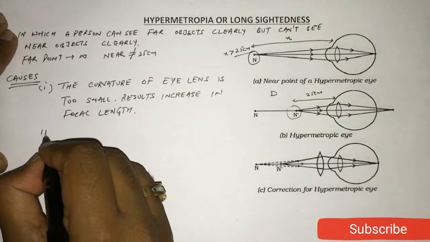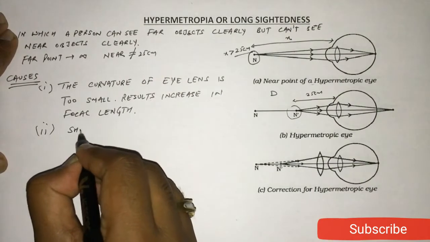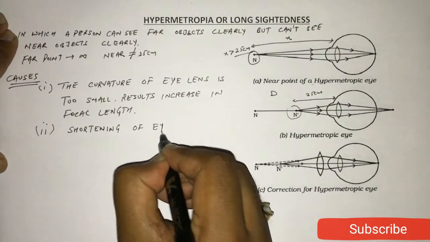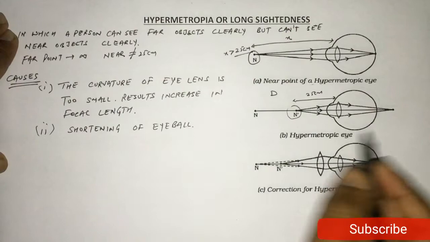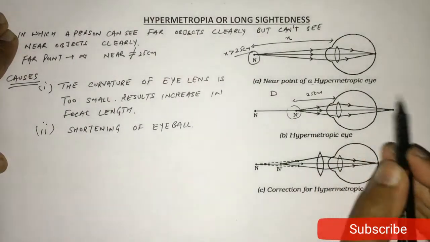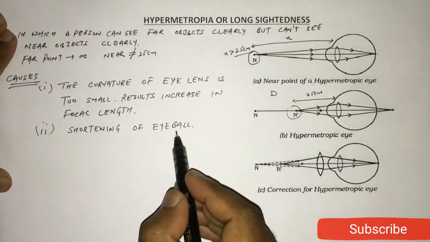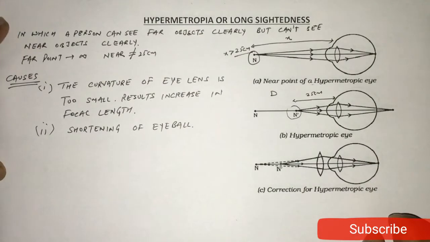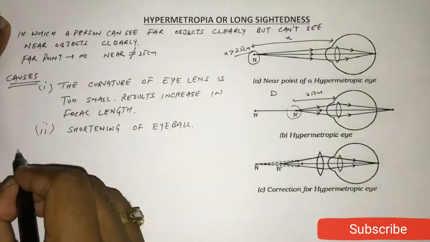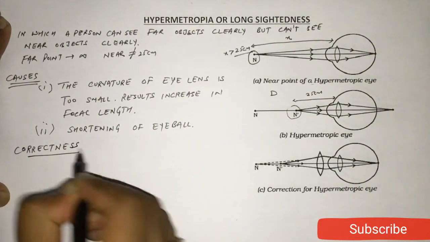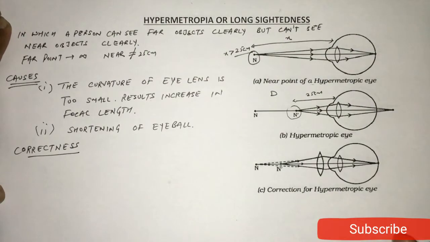Second cause is shortening of eyeball. Means the size of this eyeball decreases. So the shortening of eyeball is the cause of this hypermetropic eye. Clear? Now what is the correction of this defect? How can we correct this defect called hypermetropia?